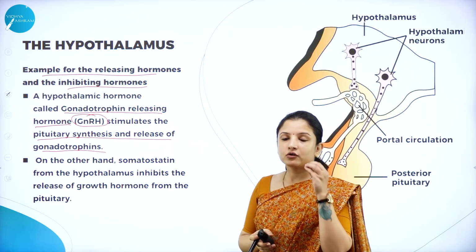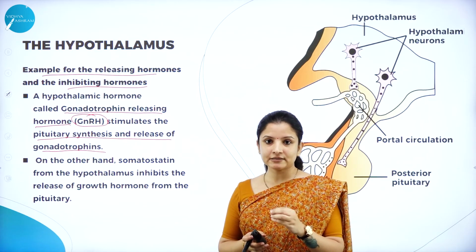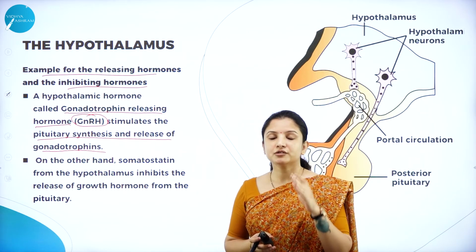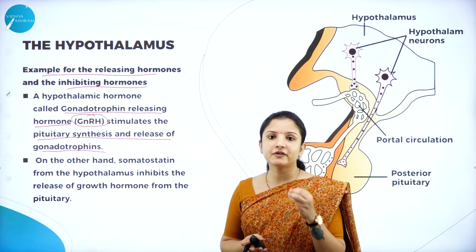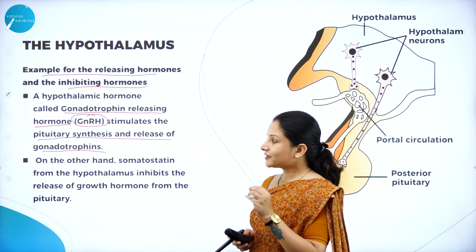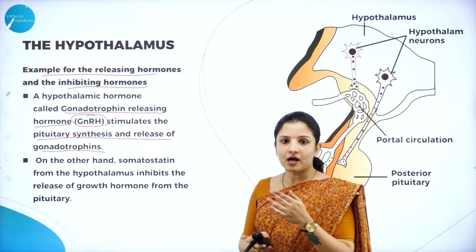So if gonadotrophins have to be released from the pituitary gland, then the hypothalamus should secrete a hormone called the gonadotrophin releasing hormone. That is why this is one best example for the releasing hormone.